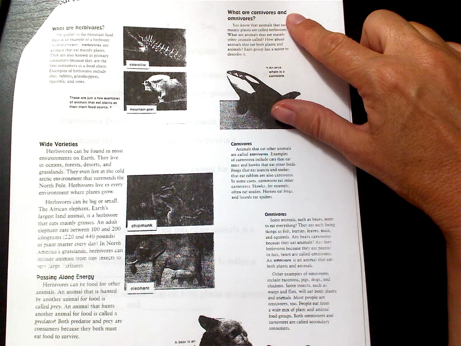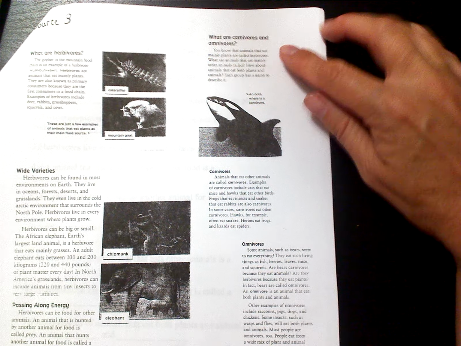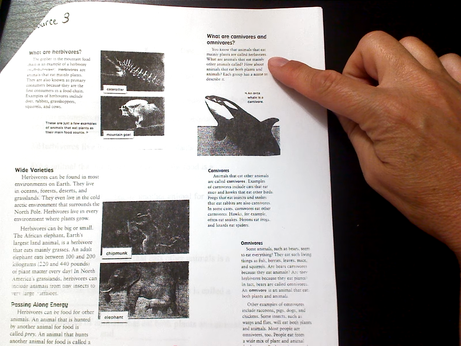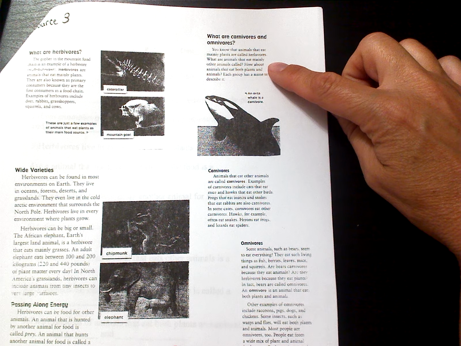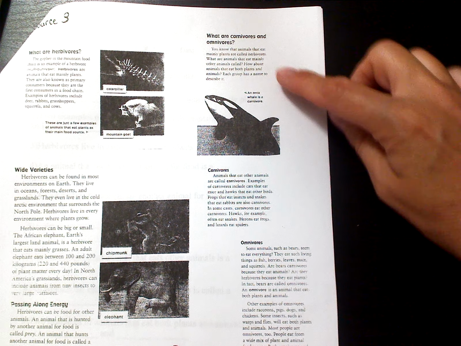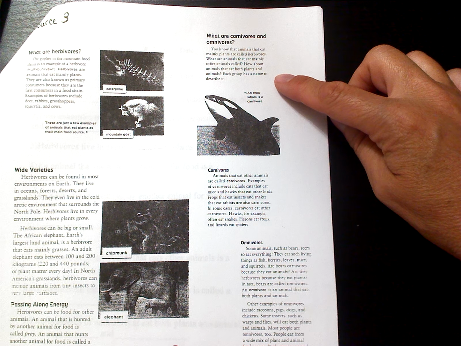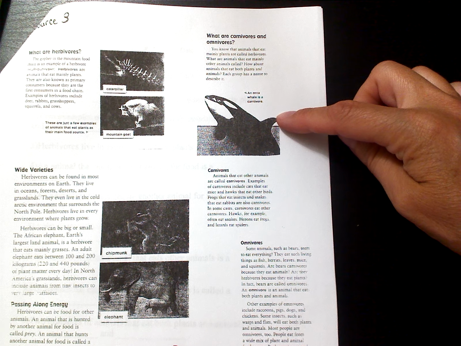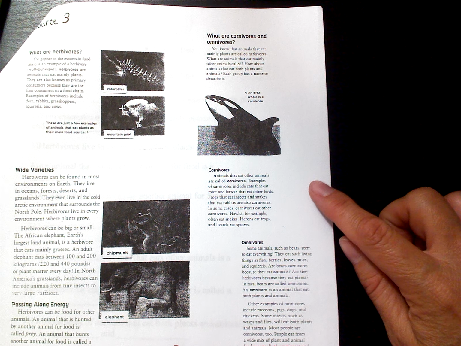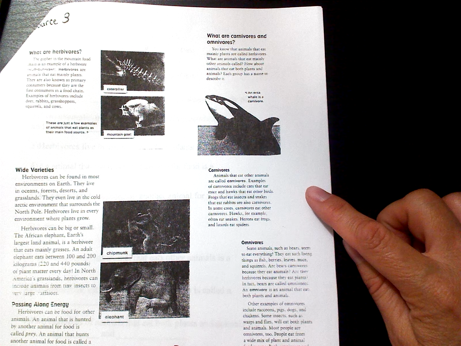What are carnivores and omnivores? You know that animals that eat mainly plants are called herbivores. What are animals that eat mainly other animals called? How about animals that eat both plants and animals? Each group has a name to describe it. An orca whale is a carnivore. Carnivores. Animals that eat other animals are called carnivores.